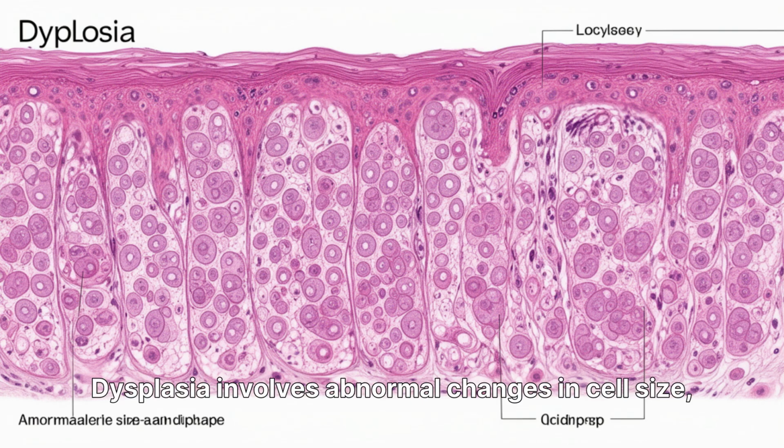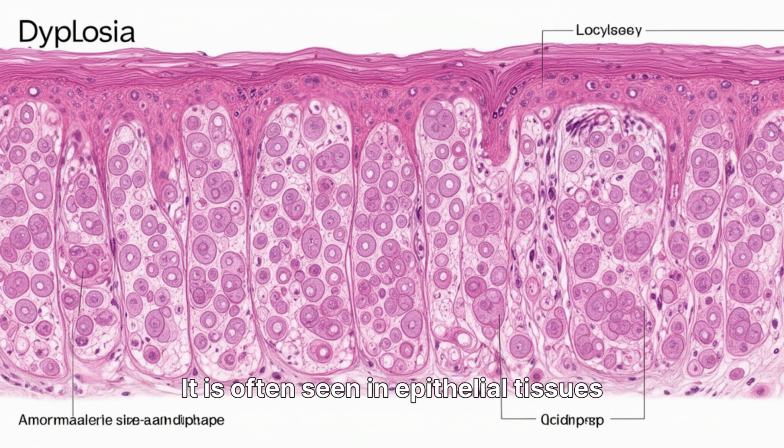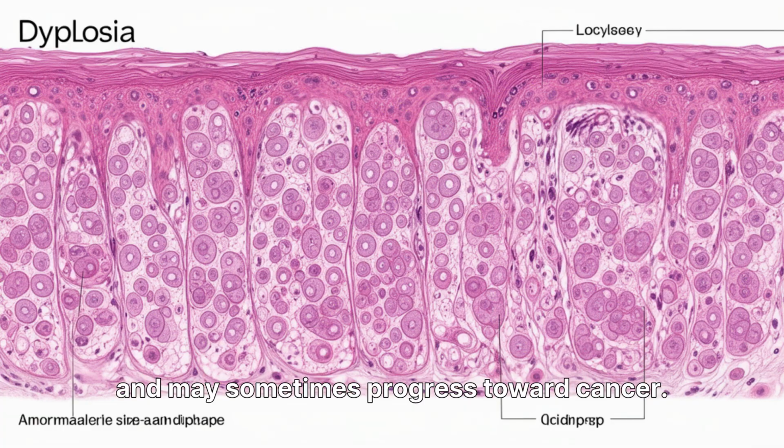Dysplasia. Dysplasia involves abnormal changes in cell size, shape, and organization. It is often seen in epithelial tissues and may sometimes progress toward cancer.